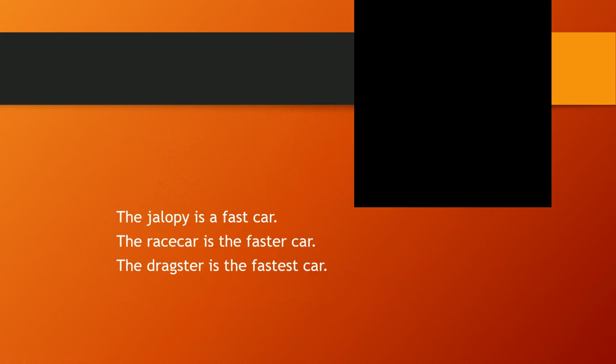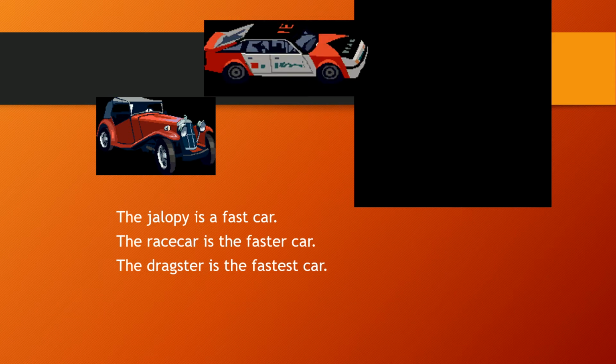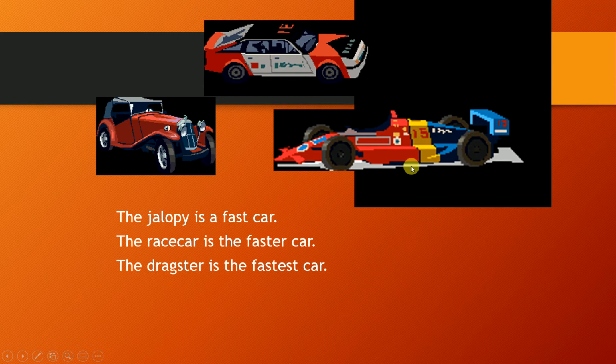Now let's look at this. The Jelly Boy is a fast car. We have only one car. You know this car can run fast. Until we got another car, the race car is the faster car. Then finally, we got the dragster is the fastest. This is the fastest car of all.